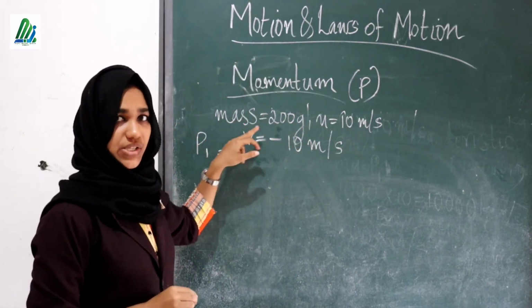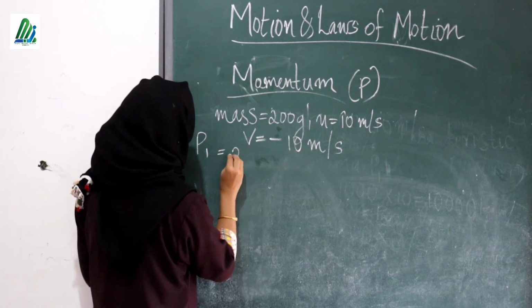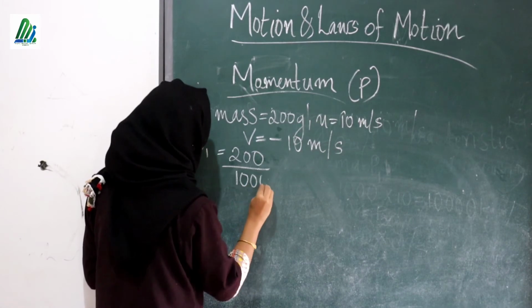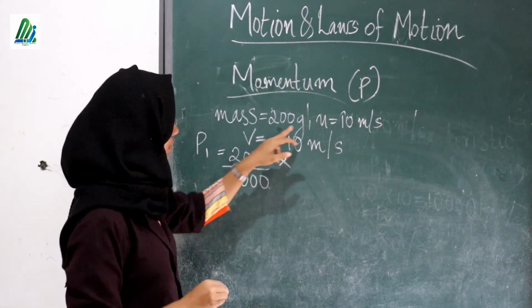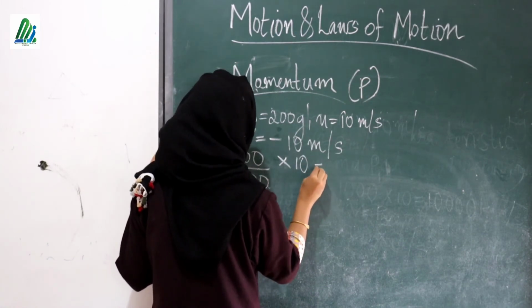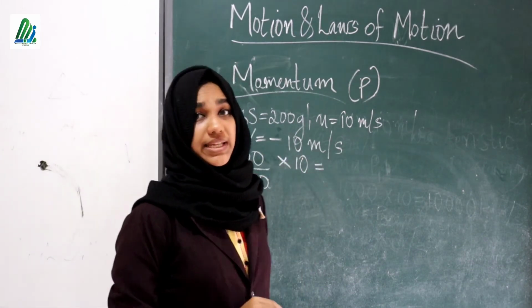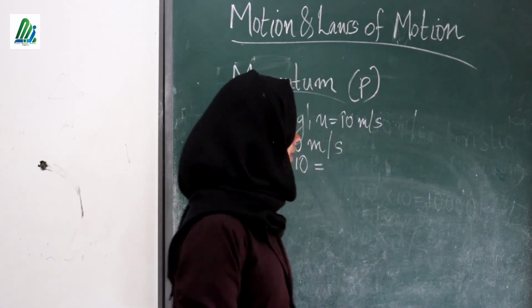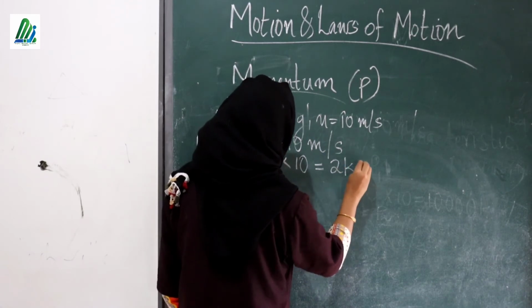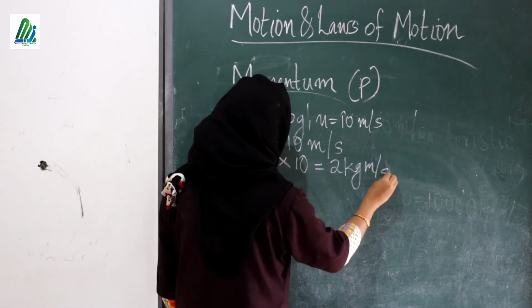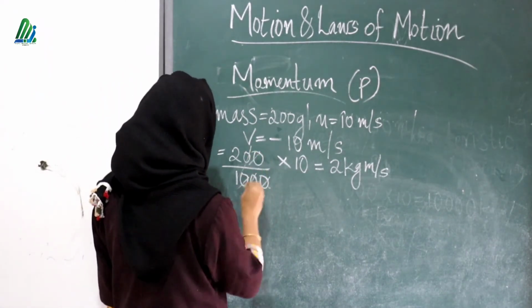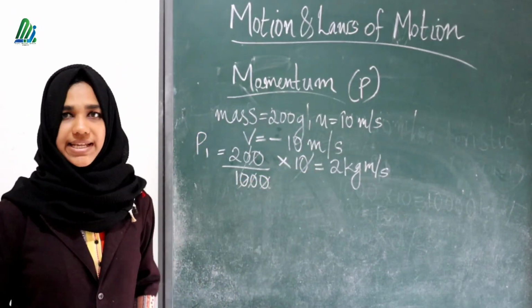Your mass is 200 gram, so we convert this mass into kilogram by dividing by 1000. Then u is 10 meter per second. By substituting this, we will get 2 kilogram meter per second as the answer.